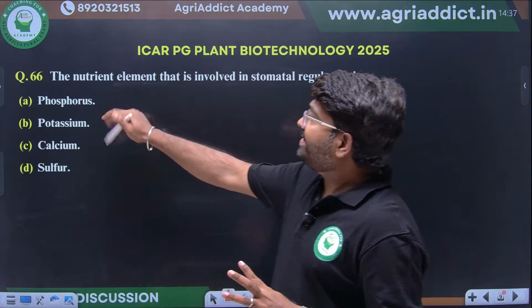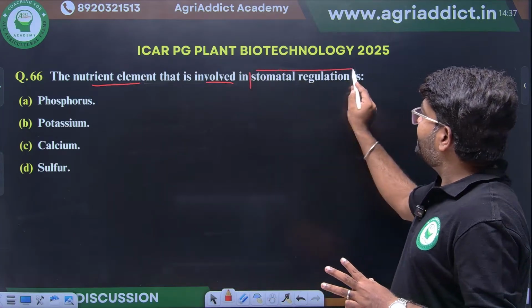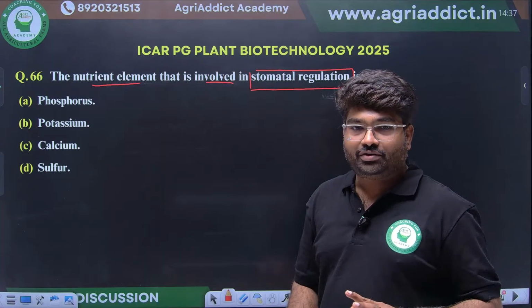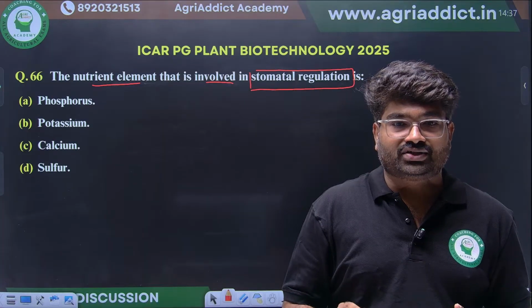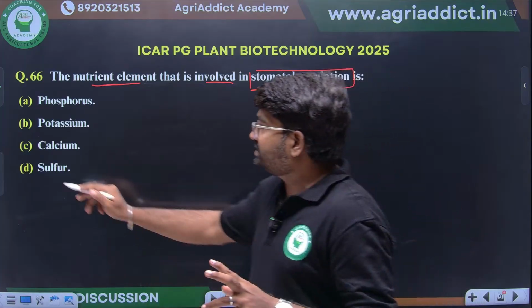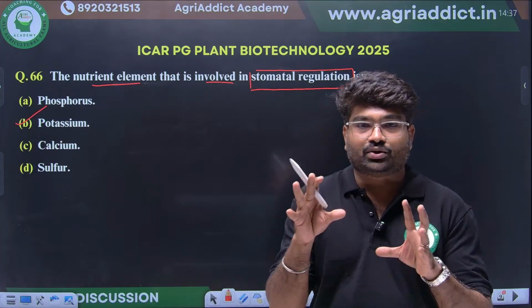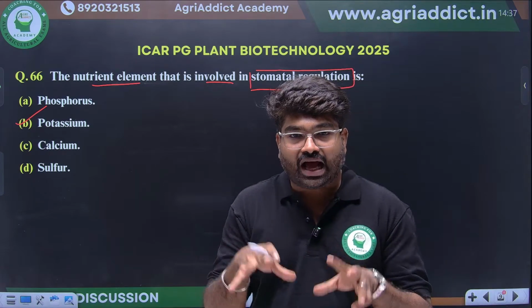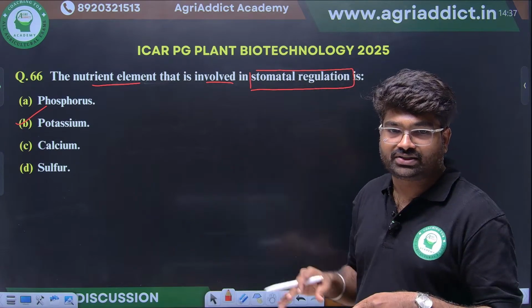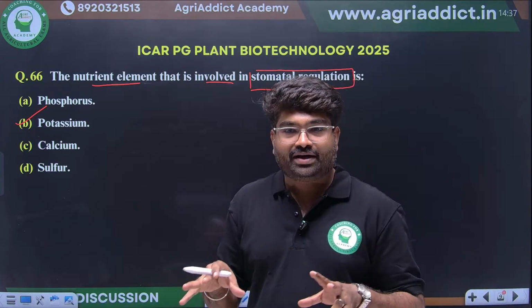The nutrient element that is involved in stomatal regulation. What is the nutrient element involved in stomatal regulation, the opening and closing of stomata? Excellent, potassium. Potassium is the nutrient element involved in opening and closing of stomata. Which is the hormone involved in stomatal regulation? Plant hormone. Which is the plant hormone involved in stomatal regulation?